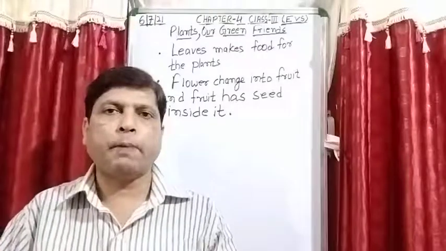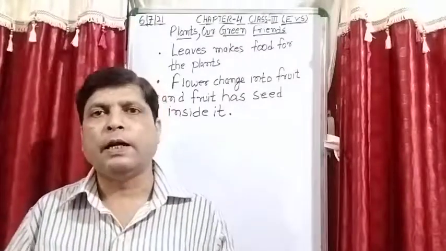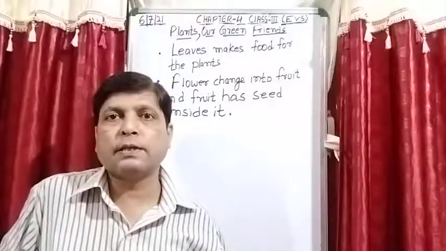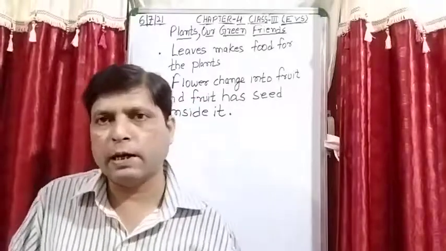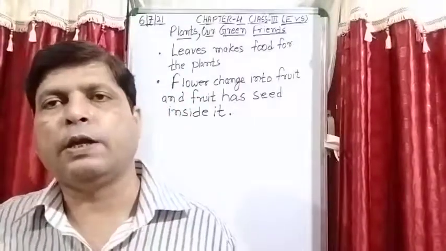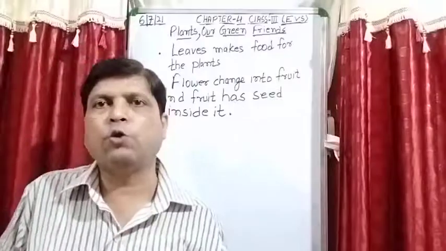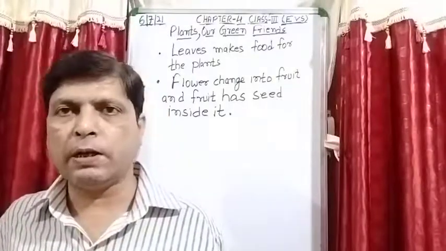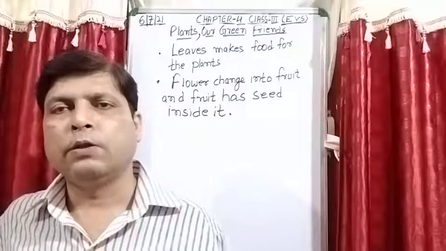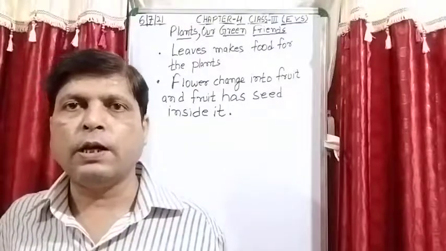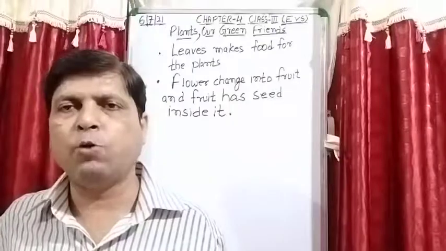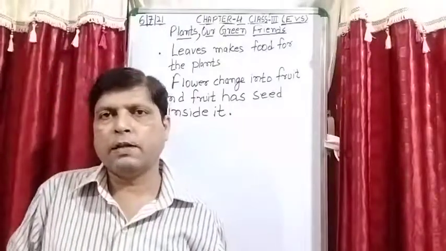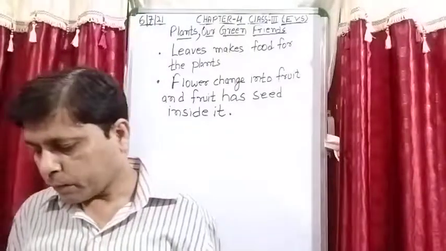Because the flower, the part of the plant that is the flower, is responsible for producing the seeds. Seeds produce करने के लिए responsible flowers ही होते हैं. And due to them the new baby plants come out from the seed. उन्हीं की वजह से baby plant seed से, ठीक है, क्योंकि seed होगी तो seed ही germinate करेगी, and a new baby plant will come from that seed. So that is the reason the flower is responsible for that.